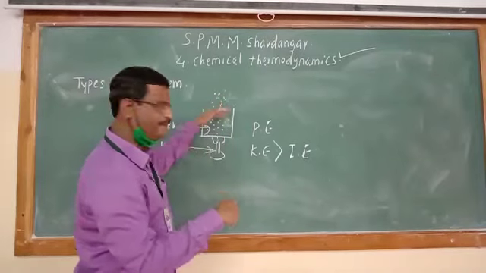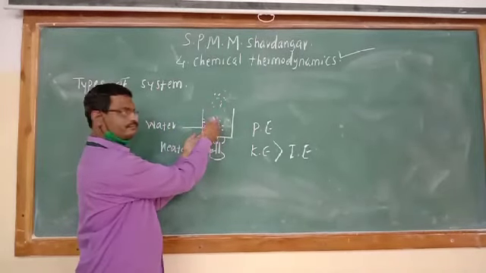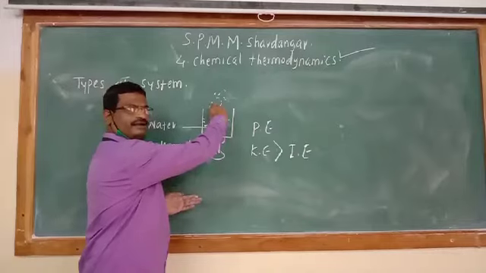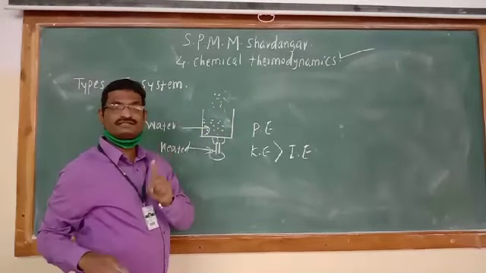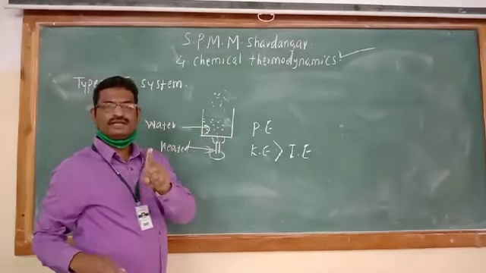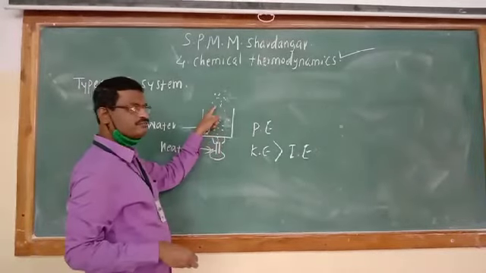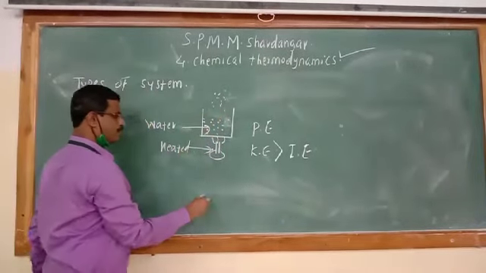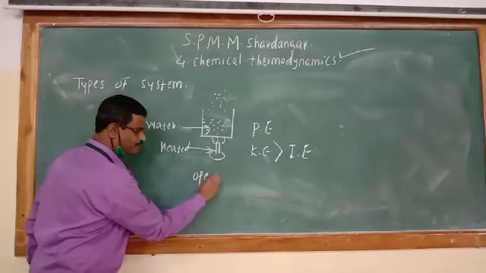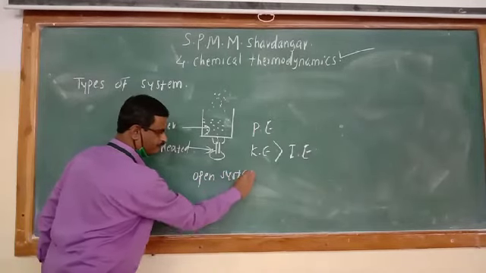So what happens in this system? Heat is absorbed and matter is given out. There is exchange of both energy as well as matter. This type of system is known as open system.